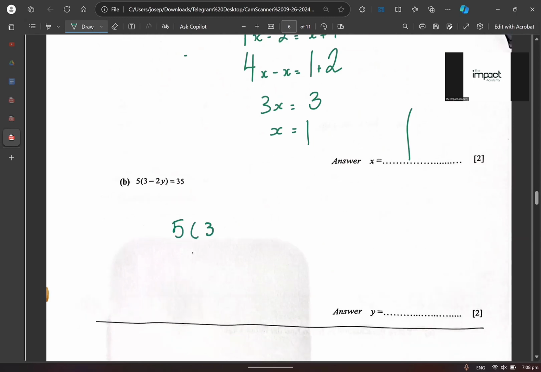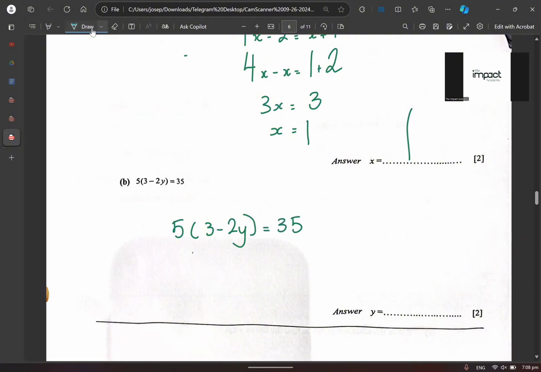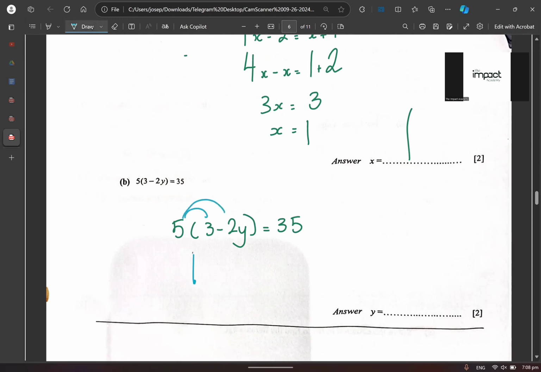5 bracket 3 minus 2y is equals to how much? 35. Agree or disagree? What do you want to do when you see something like that? What do you want to do? Can you tell me? Very good. Rainbow method. Very good. So you get 15 minus away 10y, right? Is equals to 35. Do you agree or disagree?